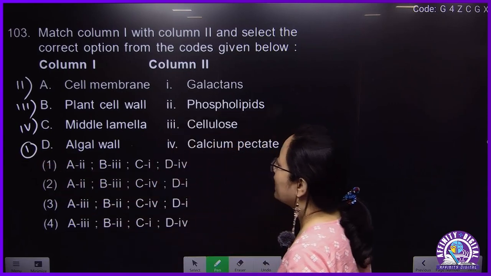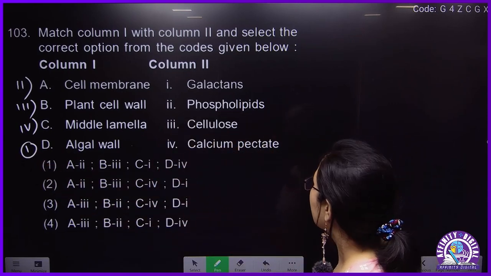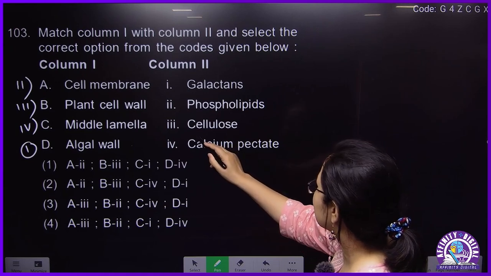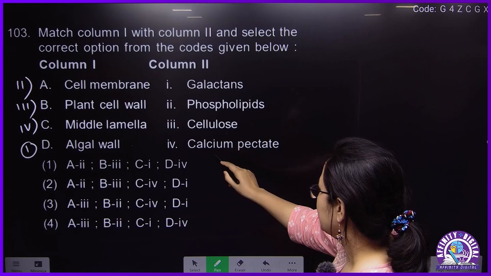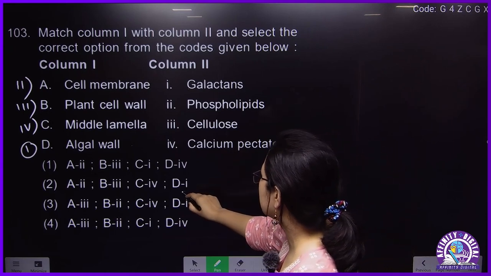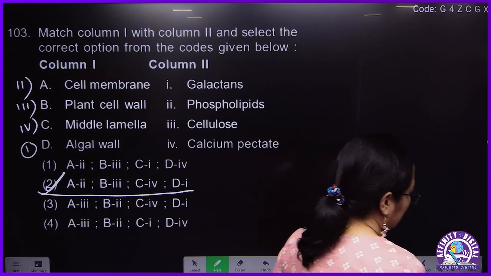So that means A is 2, B is 3, C is 4, D is 1.